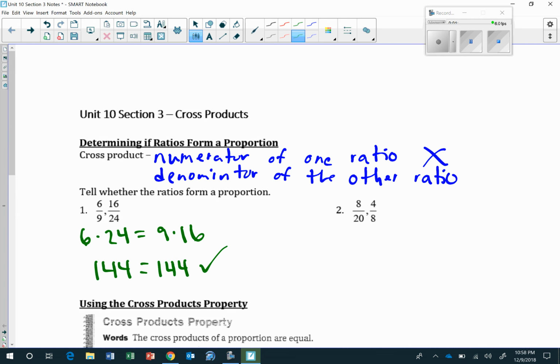For the second one, we would do 8, which is the numerator of the first one, times 8, which is the denominator of the second one, equal to 20, which is the denominator of the first one, times 4, which is the numerator of the second one. 8 times 8 is 64. 20 times 4 is 80. These are not equal to each other, so they do not form a proportion.